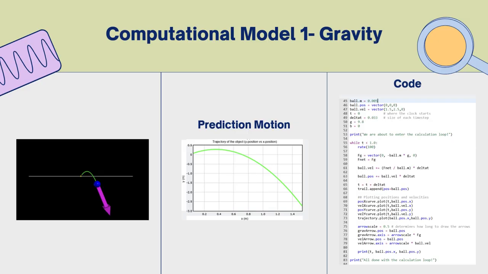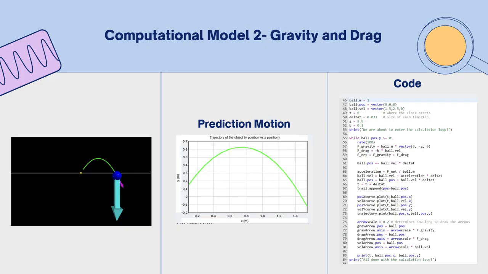Next, we incorporated air resistance. Adding drag force refined the simulation, opposing motion and shortening the projectile's range. This model better reflects reality than the gravity-only version.